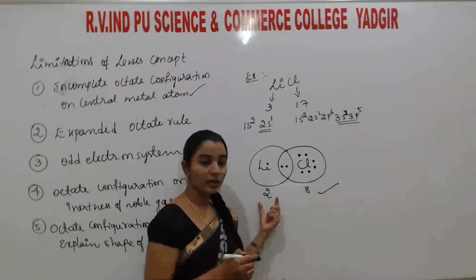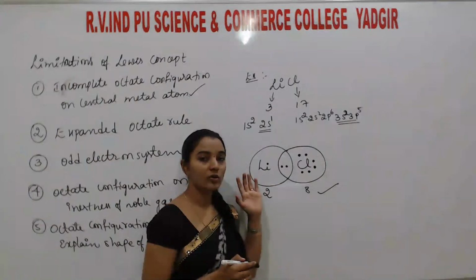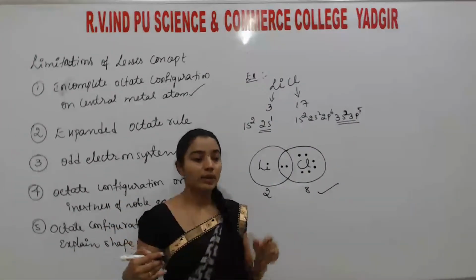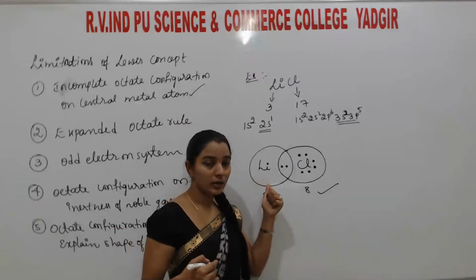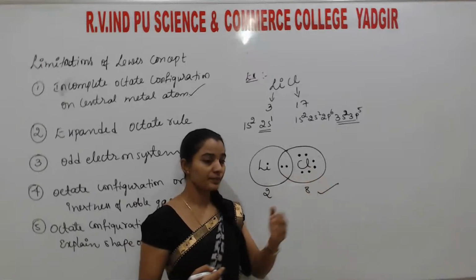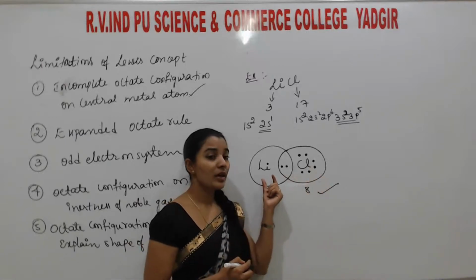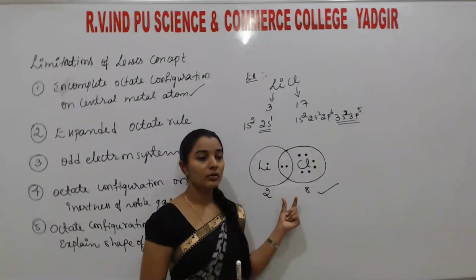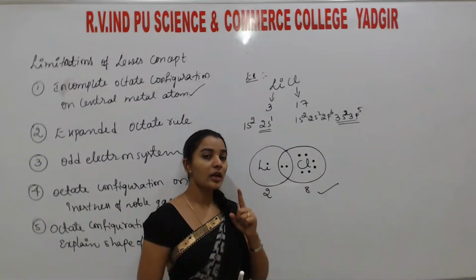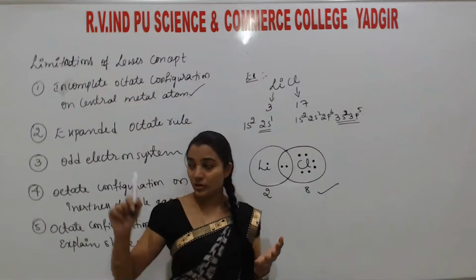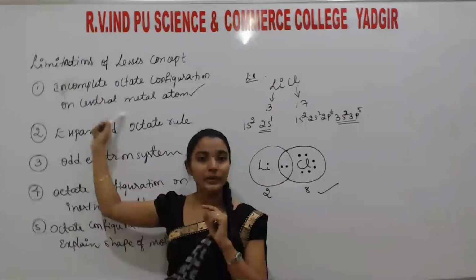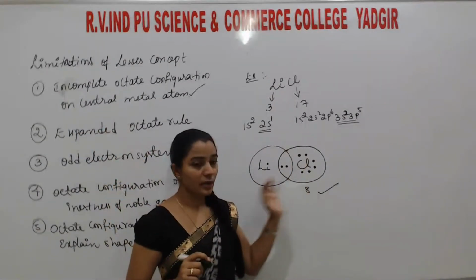Even though it does not have 8 electrons, this molecule is stable. So the Lewis concept fails to explain why lithium, boron, beryllium compounds are stable without showing octet configuration. It fails to explain the stability or incomplete octet configuration of this type of molecules.